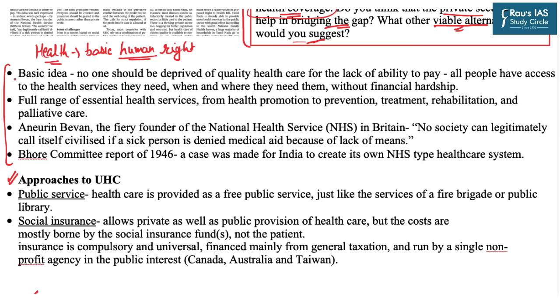The basic idea is that no one should be deprived of quality health care for lack of the ability to pay. It ensures that all people have access to the health services they need, when and where they need them, without any financial hardship.